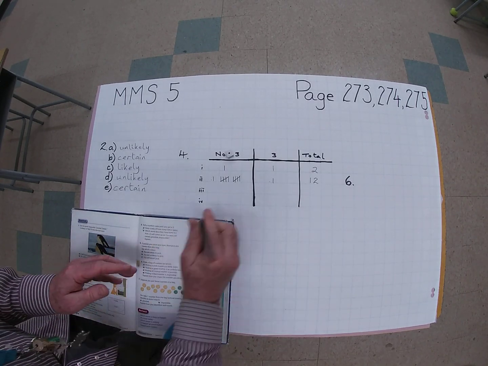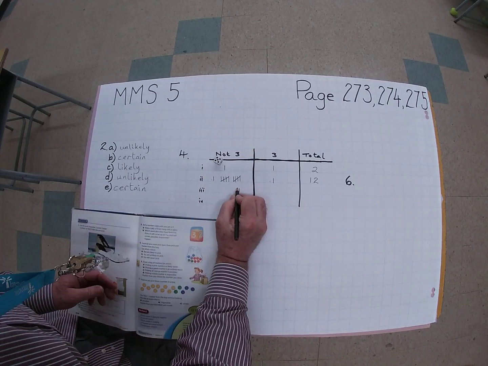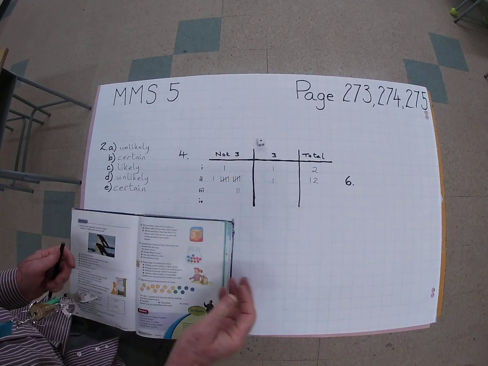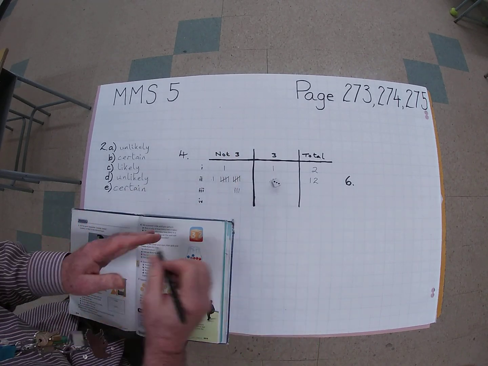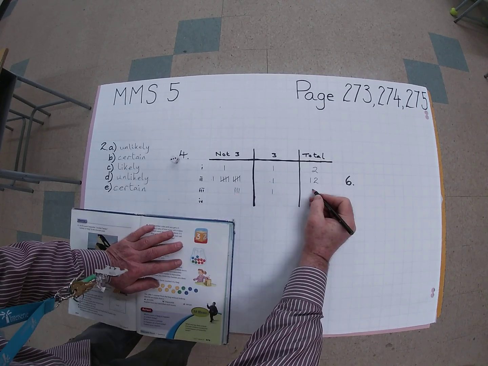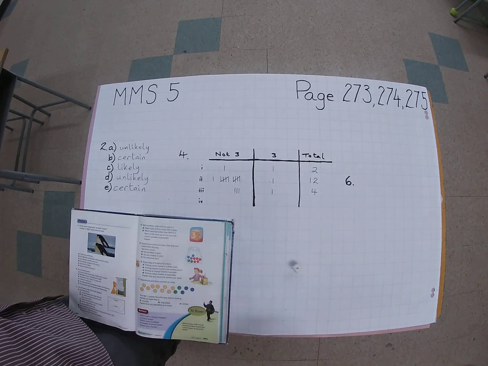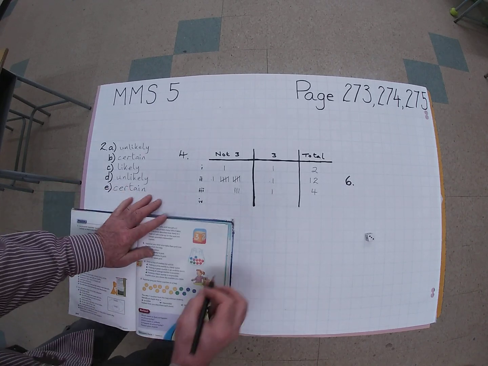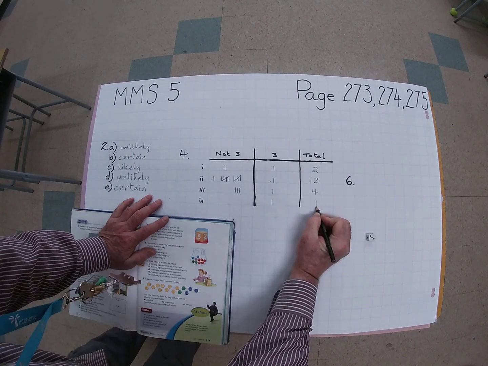Okay, we'll go again, and that's a 1. 5, 1. Here we go. 3. So 1, 2, 3, 4. It took me 4 rolls that time to get a 3. And look at that, 1.